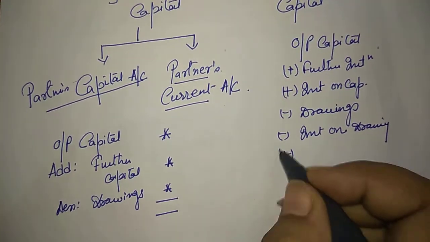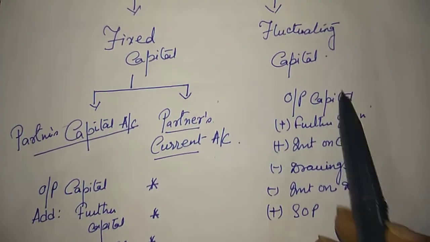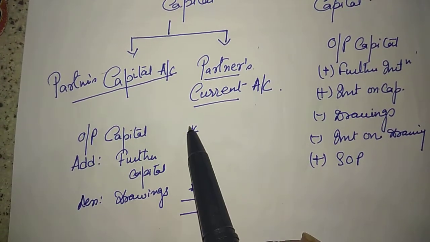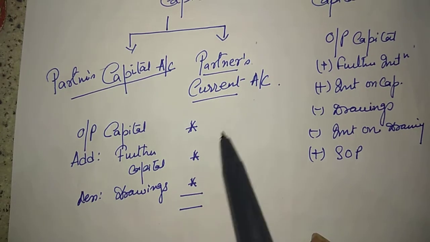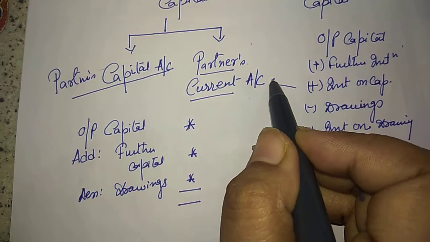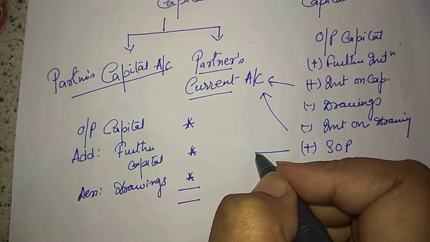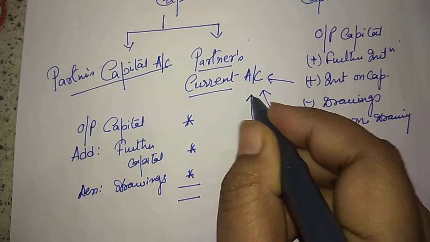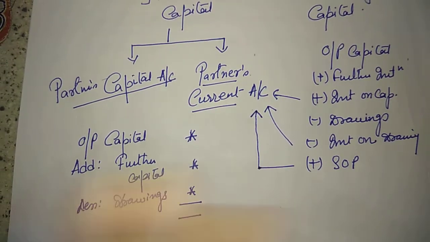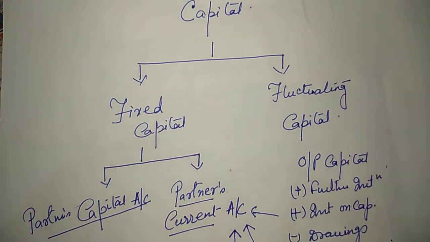Okay. Then add share of profit. Everything is adjusted with opening capital under the fluctuating method. Under the fixed capital method, in the capital account we will only write opening capital, add further capital, less drawings. All the remaining adjustments, that is interest on capital, interest on drawings, share of profit, everything would go under the partner's current account. All these adjustments shall go to the partner's current account. This is the concept of fixed capital and fluctuating capital.